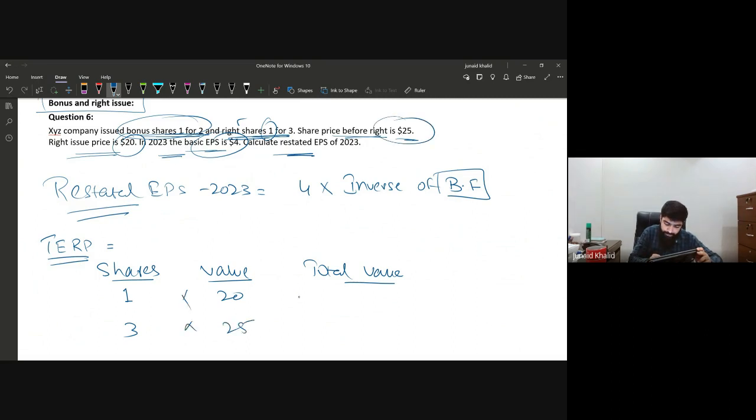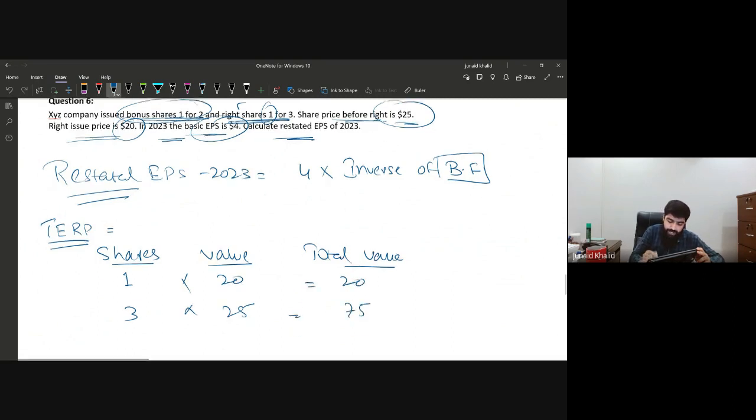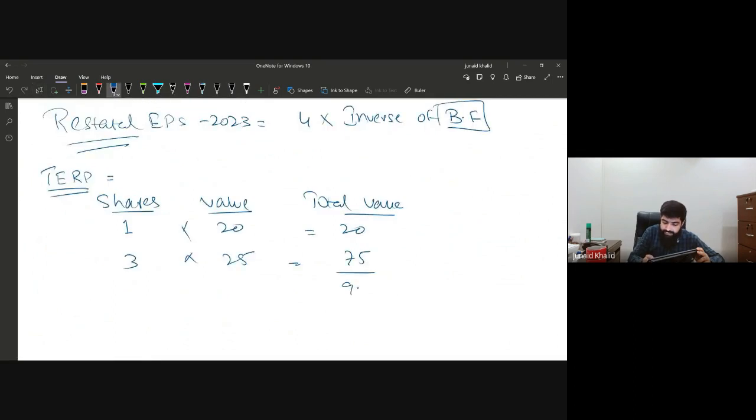Now, 20 multiplied by 1 is equal to 20. 25 multiplied by 3 is equal to 75. So the total value would be 95, and the number of shares is 4. And if we are going to calculate the value of 1 share, that is 95 divided by 4. So 95 divided by 4 will make 23.75. That is the theoretical ex right price.